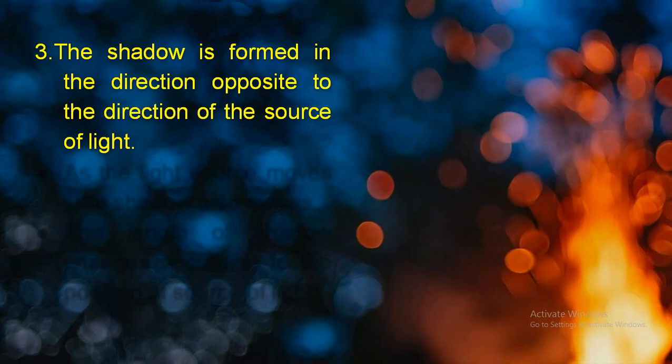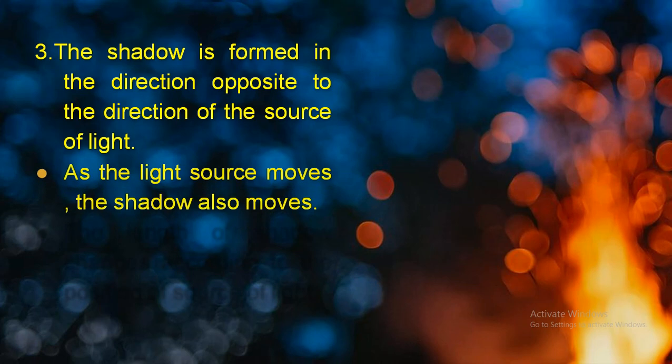Moving to the next, the third one is like this. The shadow is formed in the direction opposite to the direction of source of light. Means the shadow is formed in the opposite direction of the light source. Second is written, as the light source moves, the shadow also moves. Means as the light source is changing its direction from left to right or right to left, then the shadow is also changing its position, but in the opposite direction.